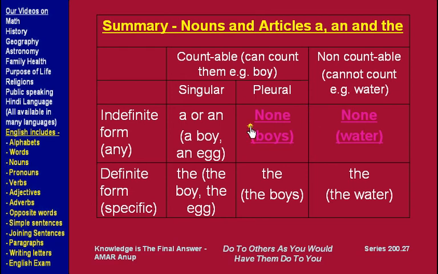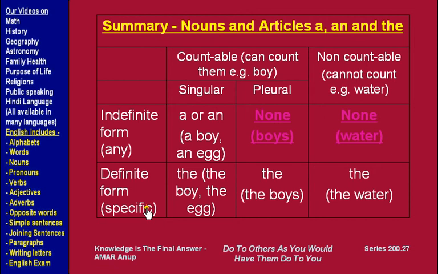We saw that a countable noun can be singular or plural. Here there is a spelling mistake, it should be plural. The singular noun can be in an indefinite form or a definite form.